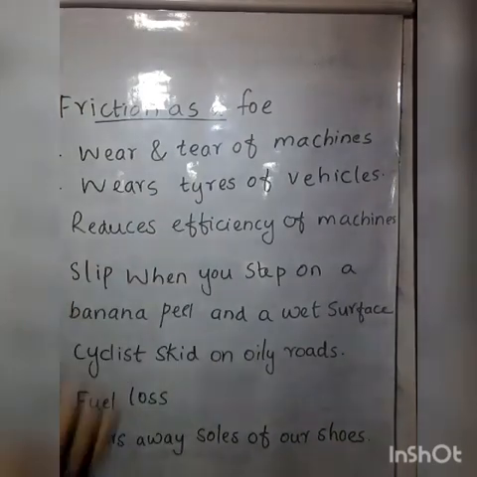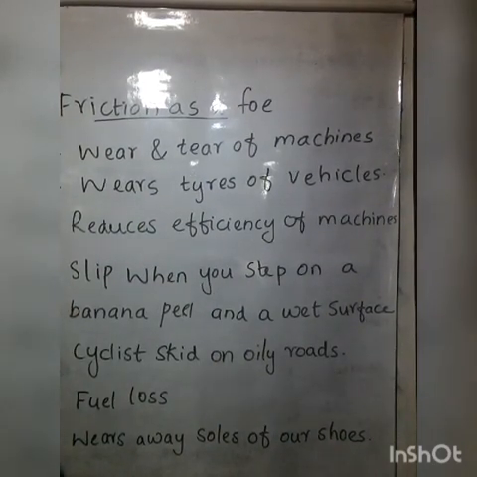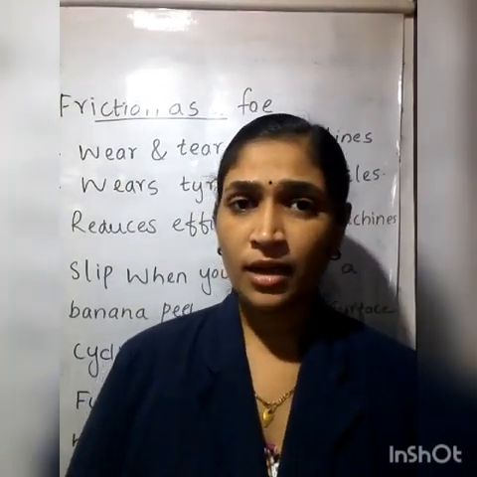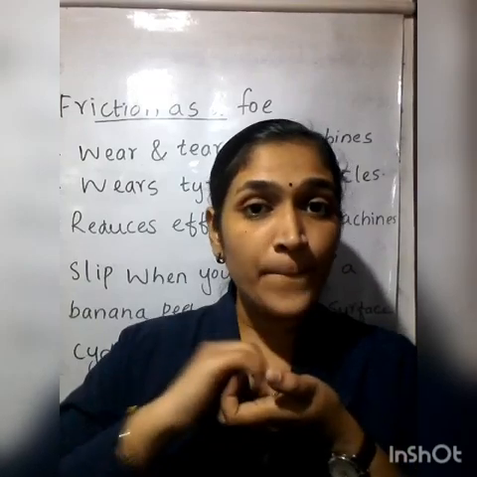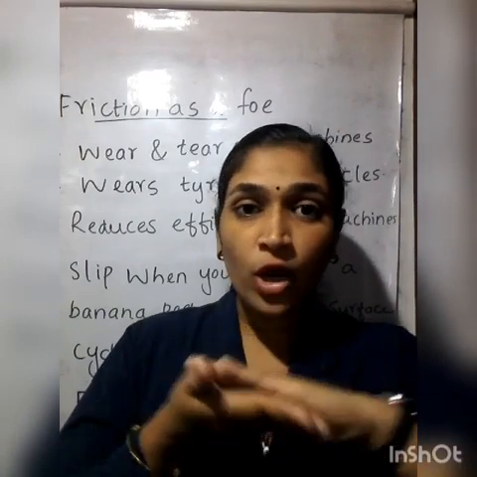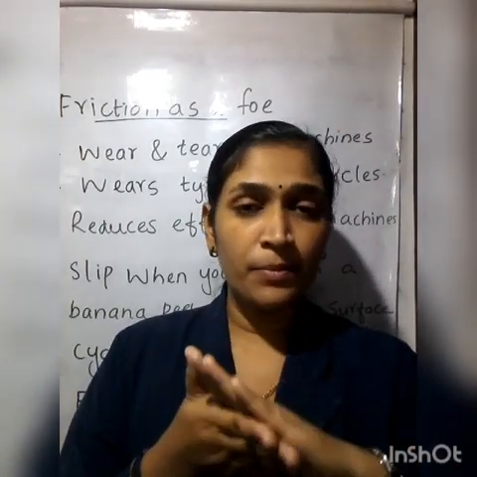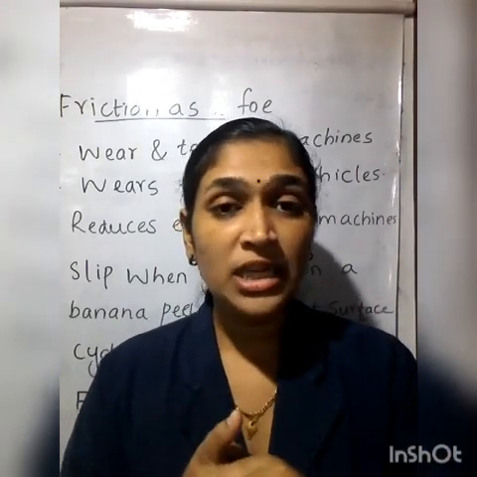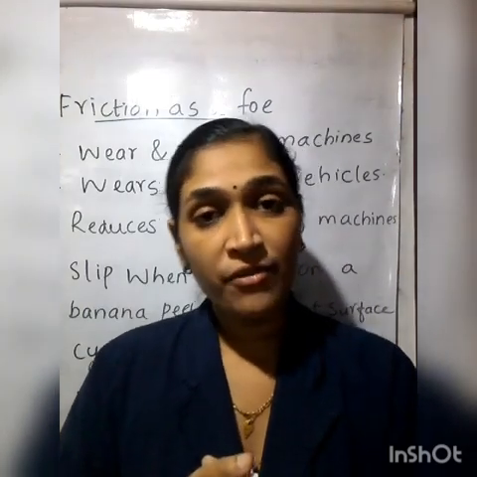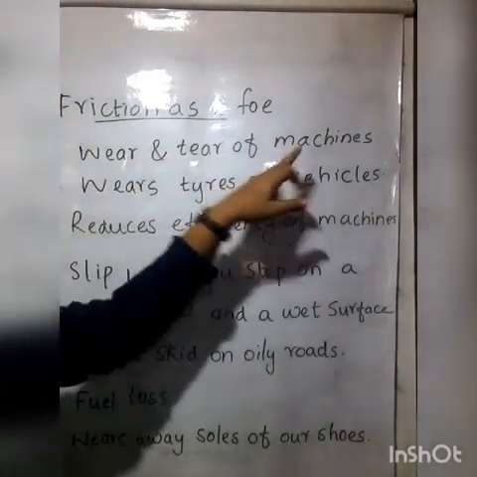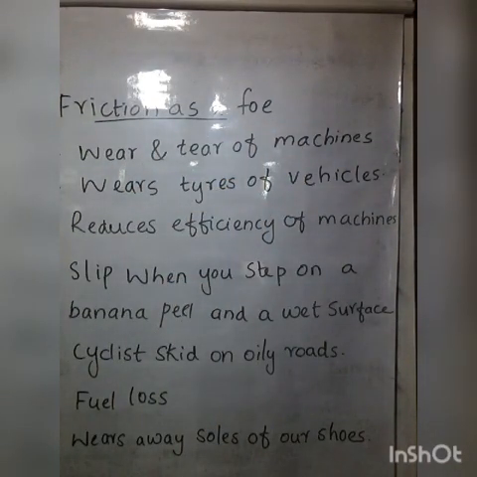First one, wear and tear of machines, isn't it? So what do you mean by wear and tear of machines? Yes, if a machine is functioning, what will happen? Sometimes there will be rubbing between the parts of the machine. Understand? Inside the machine, sometimes there will be some rubbing. Due to that rubbing, what will happen? Yes, the machine parts sometimes get damaged, or it causes wear and tear. Understood? So friction produces wear and tear for machines by rubbing the machinery parts.